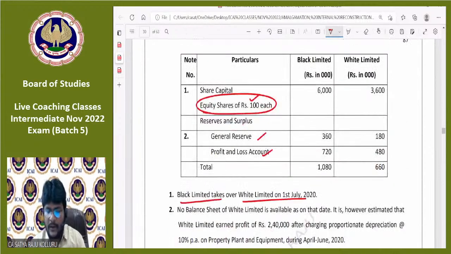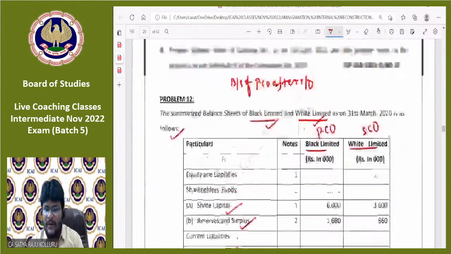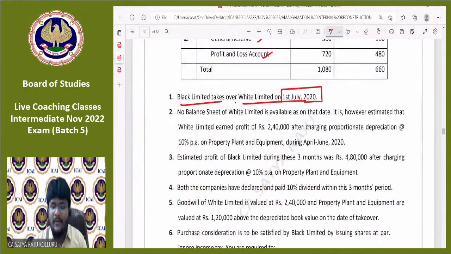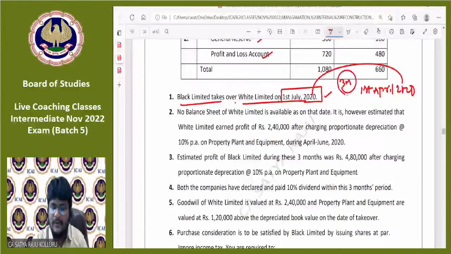And one more important point here: Black Limited takes over White Limited on 1st July 2020, but the balance sheet information was given as on 31st March 2020. This is where the problem arises. The information is as on 31st March 2020, but the acquisition happened after 3 months, that is, on 1st July 2020. What happened from 1st April 2020 to 1st July 2020? 3 months. There may be a chance of many transactions occurring, but we don't know the balance sheet status